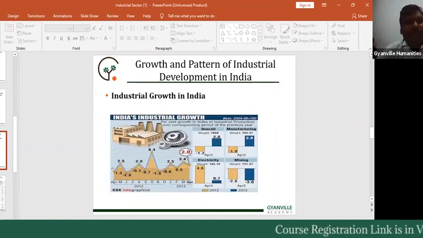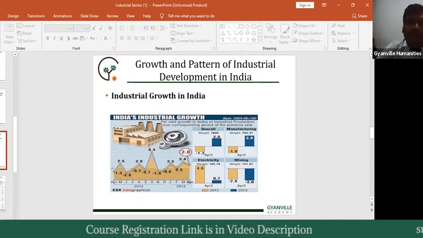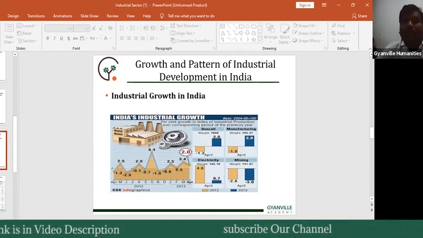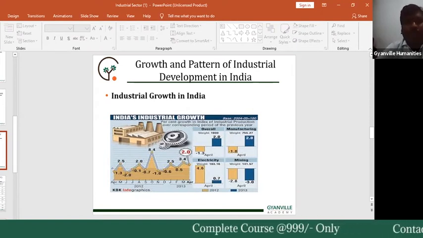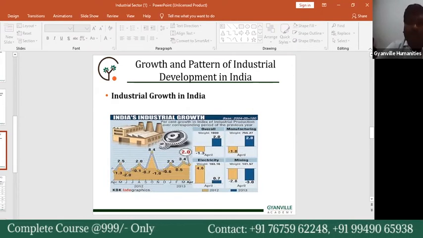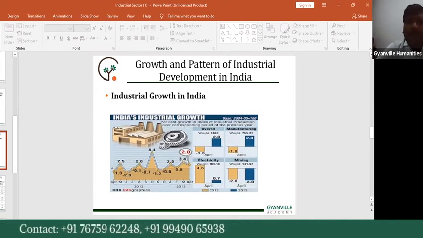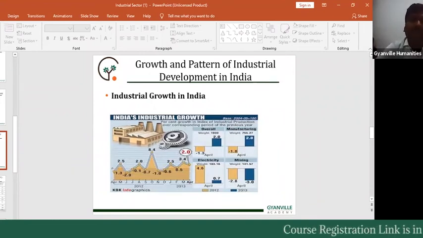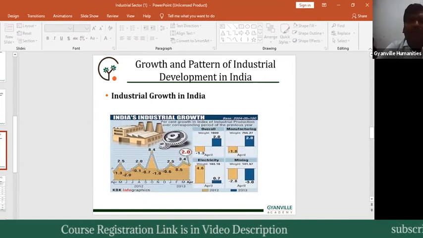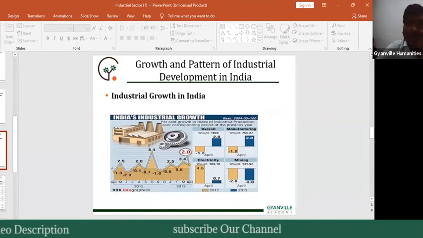So this is the second stage of our industrial sector. In the first stage, government focused on industrial development activities with the help of the 1946 industrial policy, 1956 industrial policy resolution, and the 1977 and 1980 industrial policies. In that way, government encouraged both public and private sector industries. But public sector industries faced losses. So at that time government focused on the privatization concept.